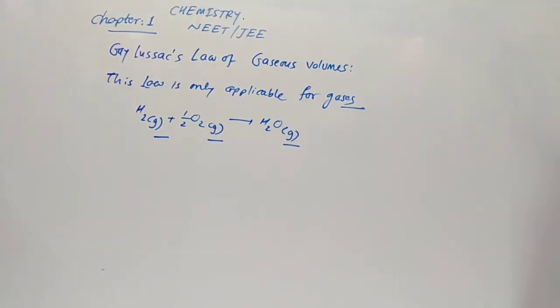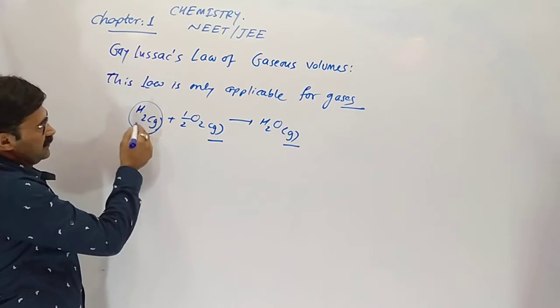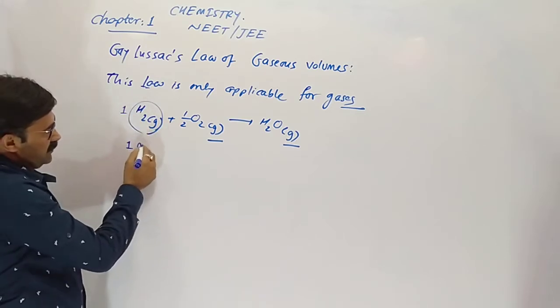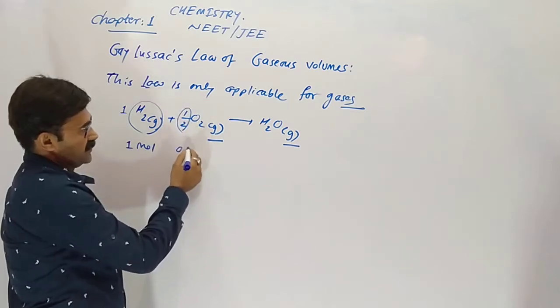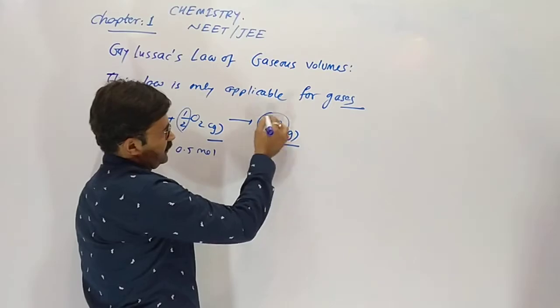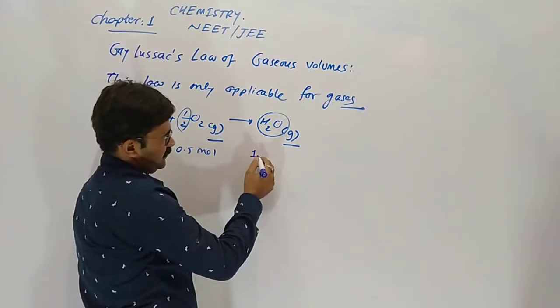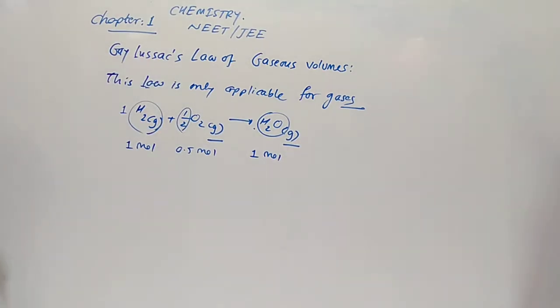Like, product and reactant should all be gases for it to be applicable. You can see here nothing means 1 mole of hydrogen. 1/2 means 0.5 mole of oxygen. Here nothing, no coefficient, means 1 mole of water is produced.